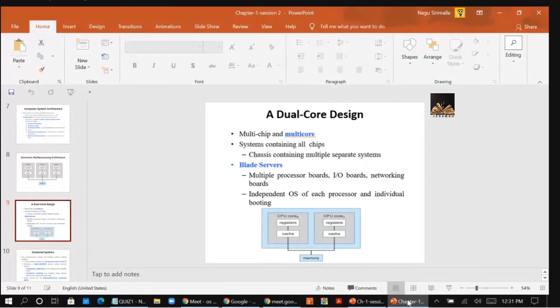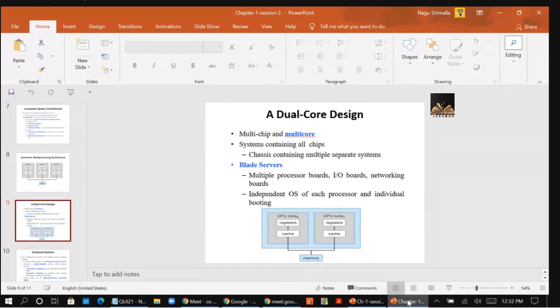You can see the diagram. You have a CPU. Inside that, you have CPU core 0 and core 1. That means here each core will have its own registers and its own cache. These multi-core processors are used in smartphones. Even though you have a single processor, because it has multiple cores and each core has its own registers and cache, multiple cores will execute multiple instructions at a time. If you have 8 cores, 8 jobs can be performed at a time with a single CPU.